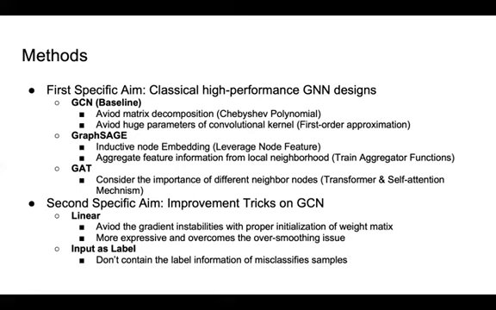Furthermore, about the two tricks for node classification on GCN, adding linear connection with 3 parameters avoids the gradient instabilities with proper initialization. It also makes GCN more expressive and overcomes the over-smoothing issue. Finally, label as input does not contain the label information of misclassified samples, which avoids the potential to mislead their neighbors.